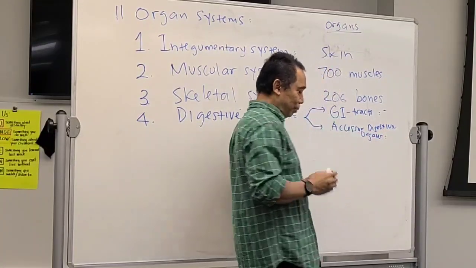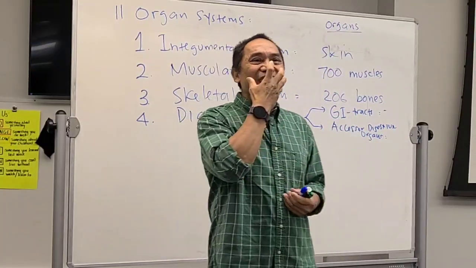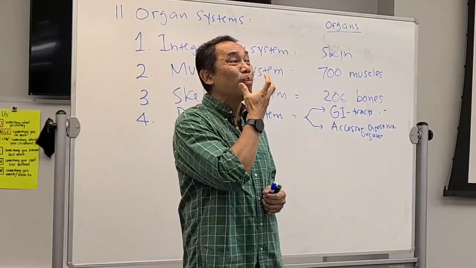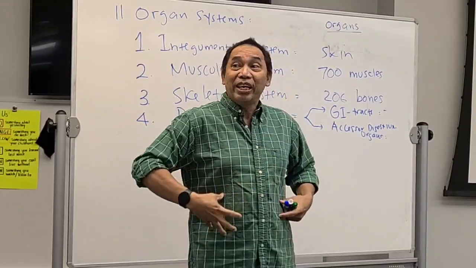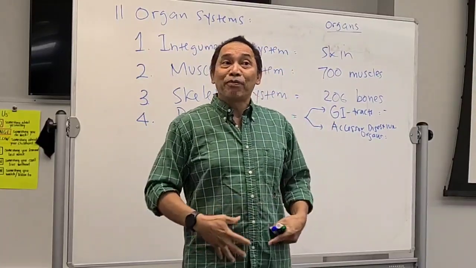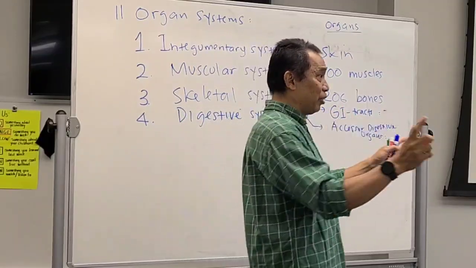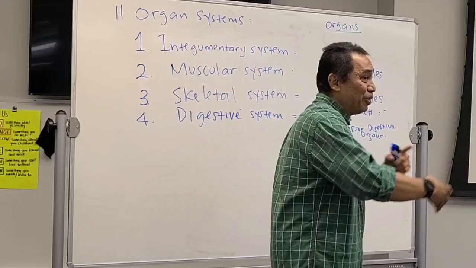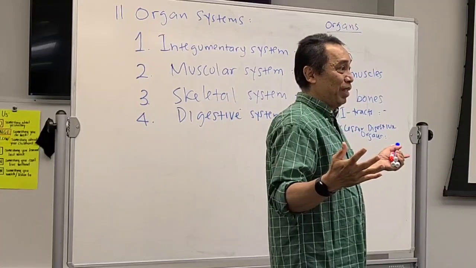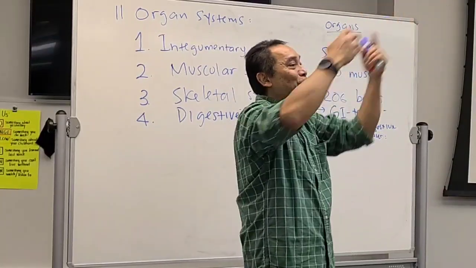Hey, you can write it down by yourself. There are 3 of these digestive organs in your mouth, and there are 3 in your abdominopelvic cavity. This is the one that does not make a tract, but is helping you to digest the food. Get it? Now we start from the mouth first.